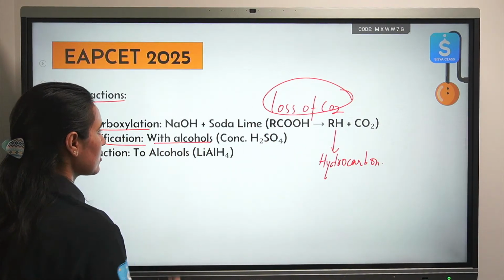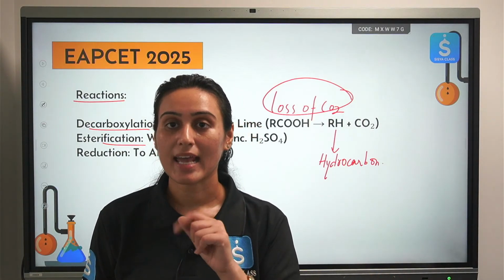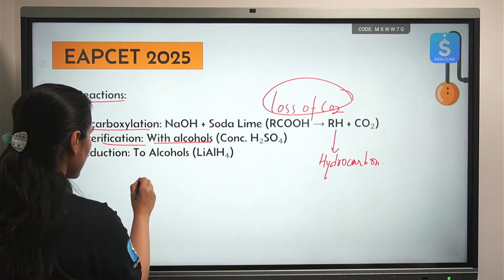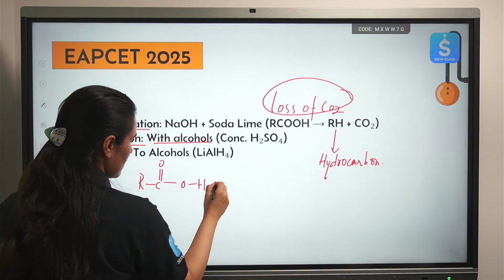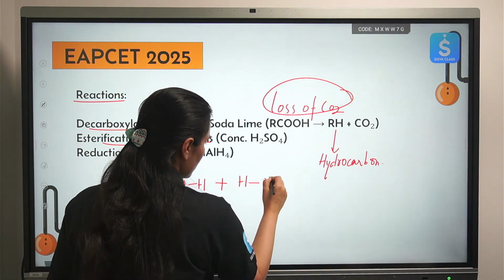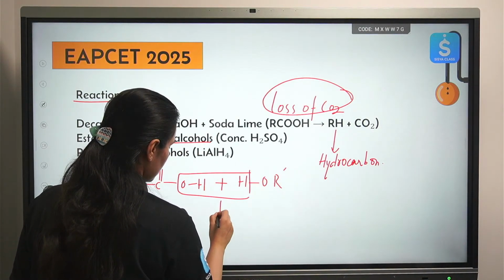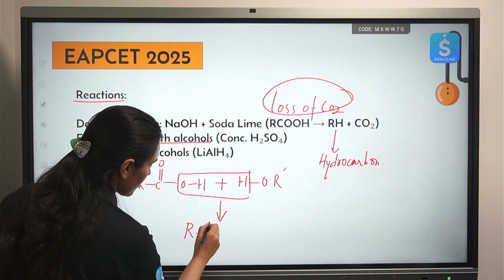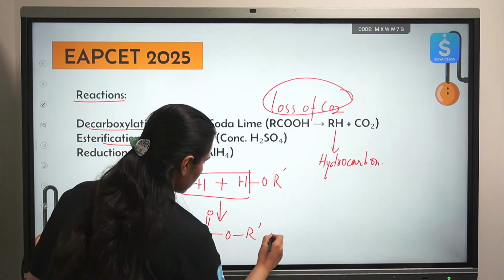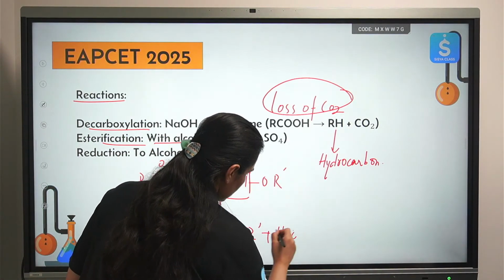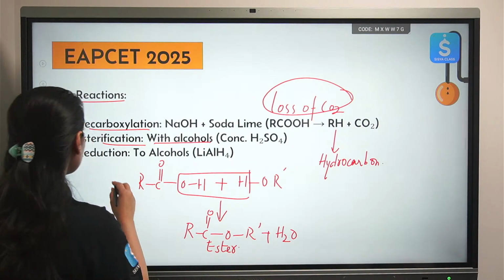Esterification reaction with alcohols. So your carboxylic acid with alcohols will give you ester. Reaction of carboxylic acid with alcohol will give you ester. Okay. This is what we mean by esterification reaction. Again, important. Okay.